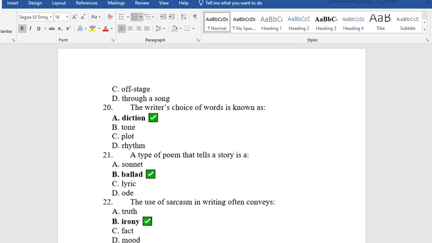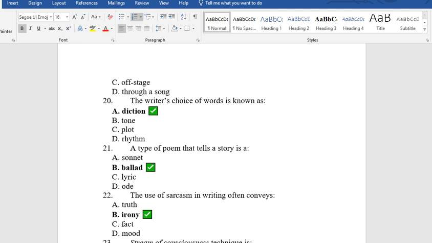20. The writer's choice of words is known as A. Diction. B. Tone. C. Plot. D. Rhythm. The answer is A. Diction. 21. A type of poem that tells a story is A. Sonnet. B. Ballad. C. Lyric. D. Ode. The answer is B. Ballad.